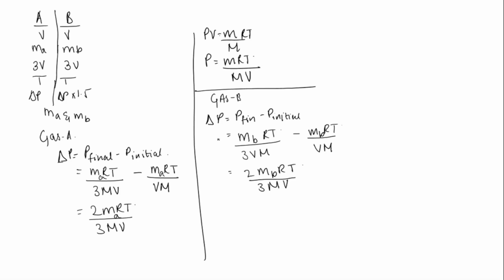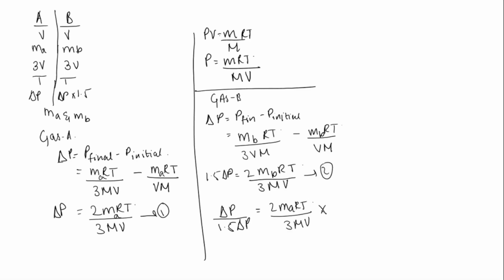We know delta P for gas B is equal to 1.5 times delta P. So 1.5 times delta P is 2 Mb RT by 3MV, and for gas A it is delta P. This is equation 1 and this is equation 2. By dividing both the equations, we get delta P by 1.5 delta P is equal to 2 Ma RT by 3MV into 3MV by 2 Mb RT.